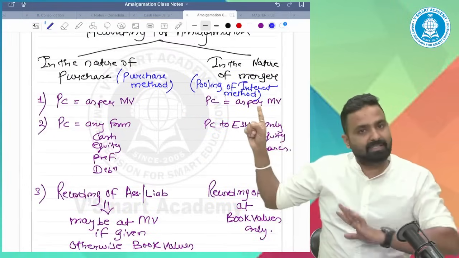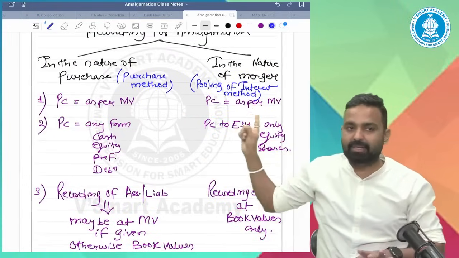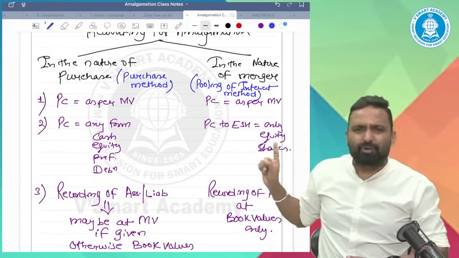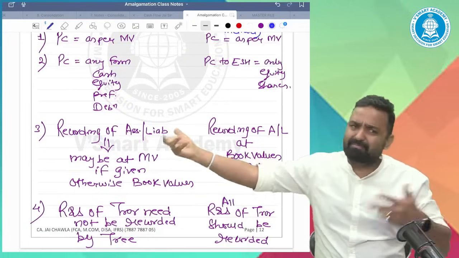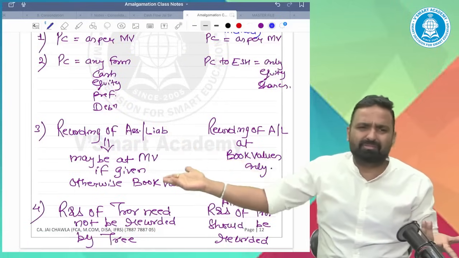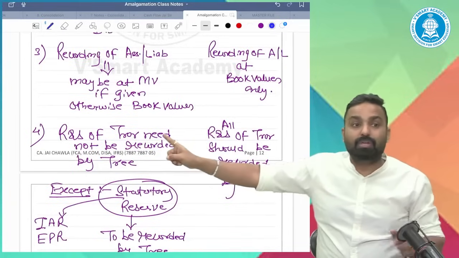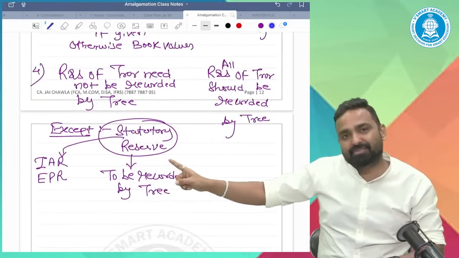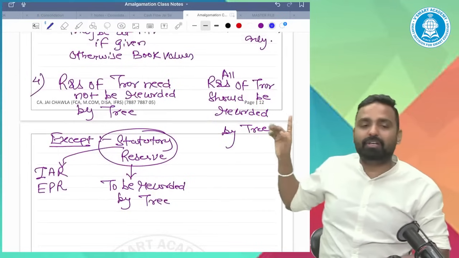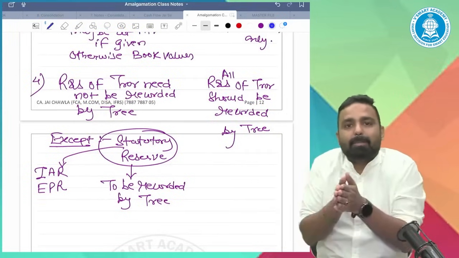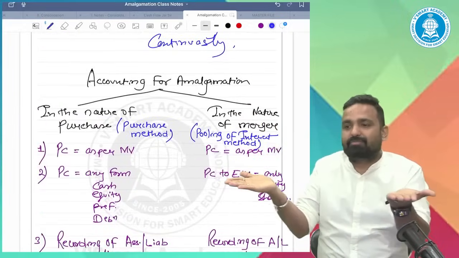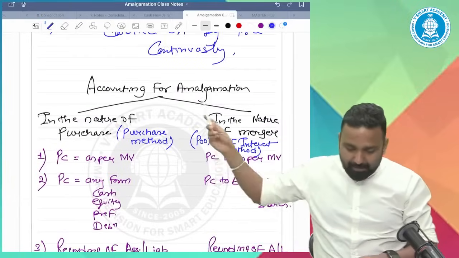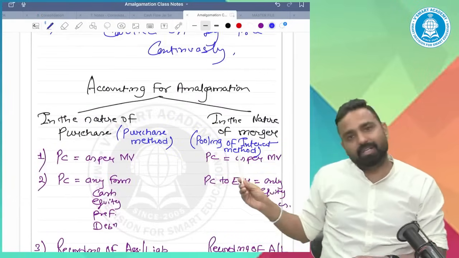So PC, same, market value. PC in any form. PC to equity shareholders, only equity shares, cash for fraction only. Recording of asset liability may be market value if available, otherwise book value; only book value in merger. Reserves of transferor need not be recorded in the books of transferee except for statutory reserves; in merger, all reserves of transferor to be recorded in the books of transferee. In merger, you just combine the balance sheets simply. So this was the basic idea of amalgamation in the nature of purchase and amalgamation in the nature of merger.